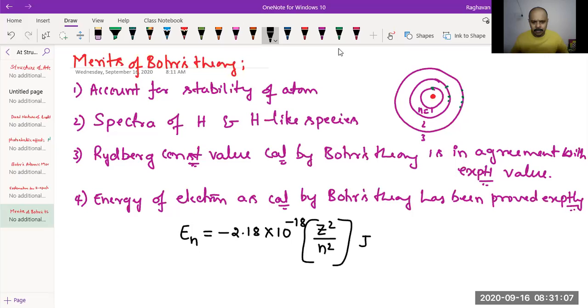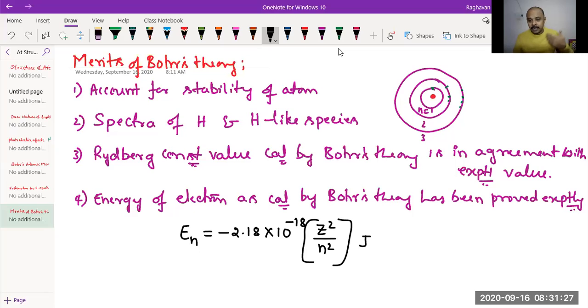Does somebody have any doubt? Sir, I didn't get the fourth point. Okay. Energy of an electron in any orbit. For example, an electron can be in an atom in the first energy level, second energy level, third, fifth, or 10th, anywhere.